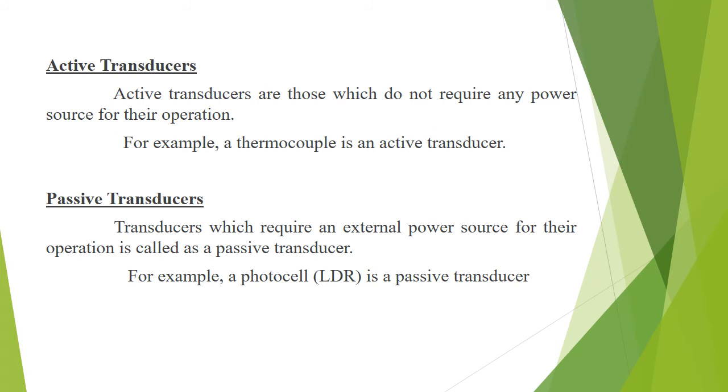Next, passive transducer. The transducers which require an external power source for their operation are called passive transducers. They produce an output signal in the form of some variation in resistance, capacitance or any other electrical parameter, which has to be converted to an equivalent current or voltage signal. For example, a photocell LDR is a passive transducer which will vary the resistance of the cell when light falls on it.